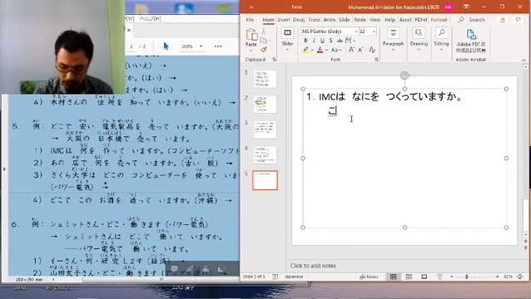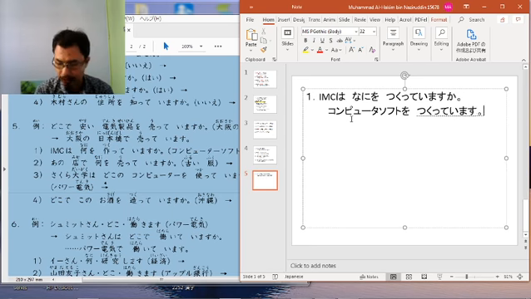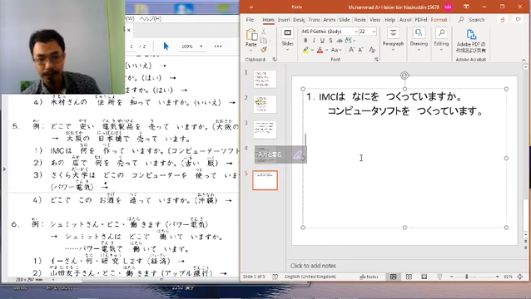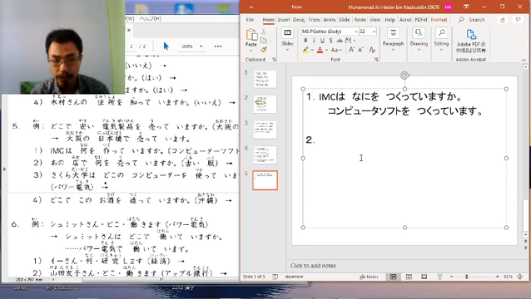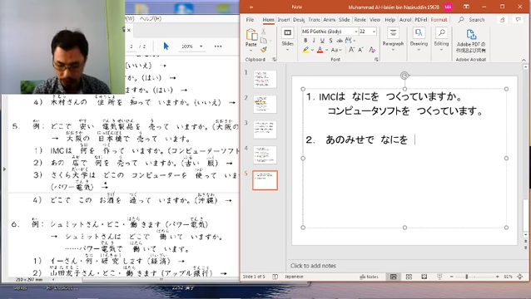Computer softwareを作っています. Very simple. Now this question is asking 何, what, so you simply answer with the product. Okay, so number 2. あの店で何を売っていますか?